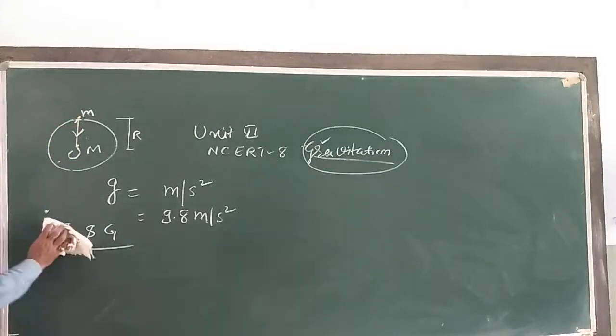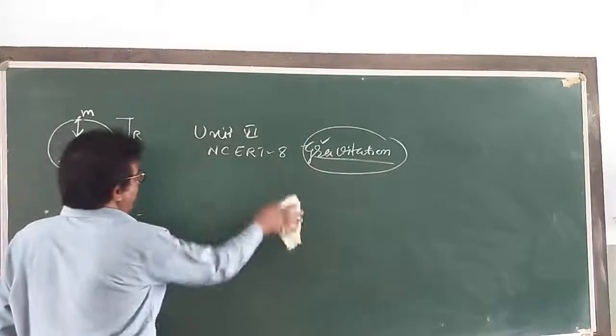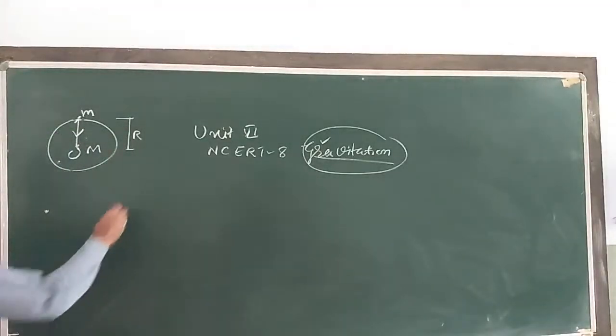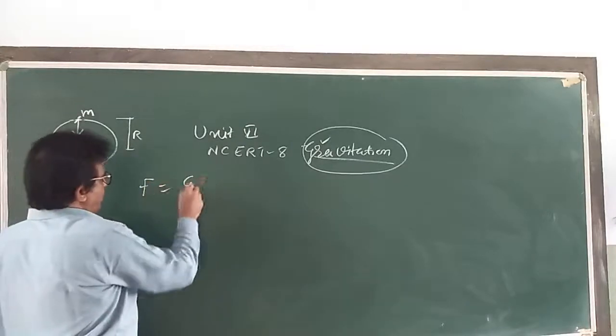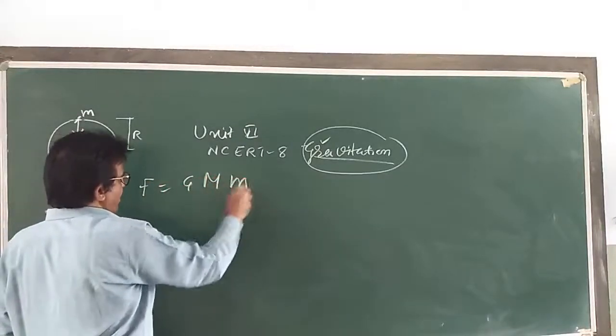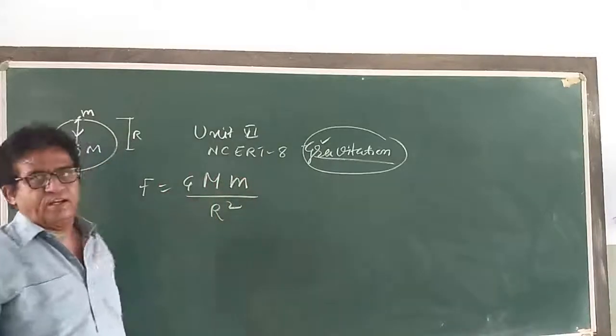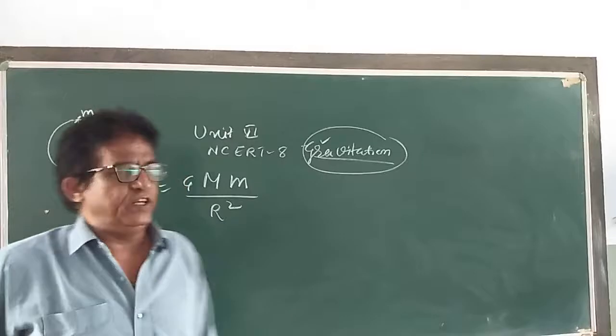So according to Newton's law of gravitation, F is equal to GMm divided by R square. m1 की जगह कैपिटल M लिख दिया, m2 की जगह स्मॉल m लिख दिया.